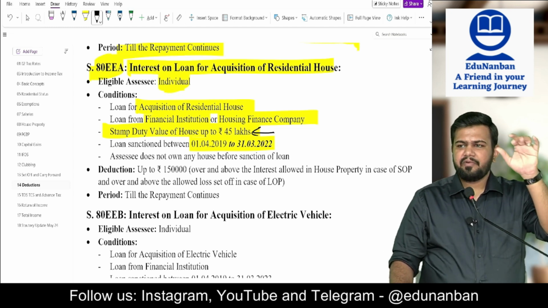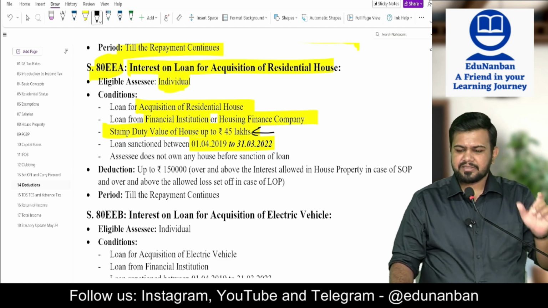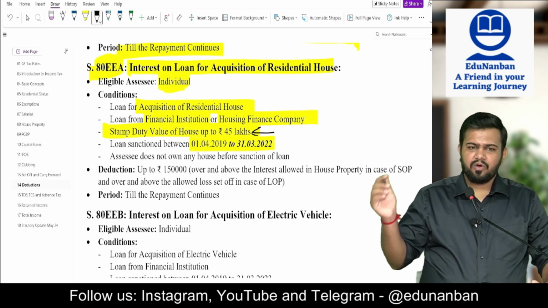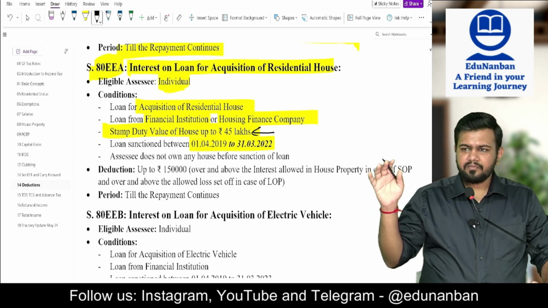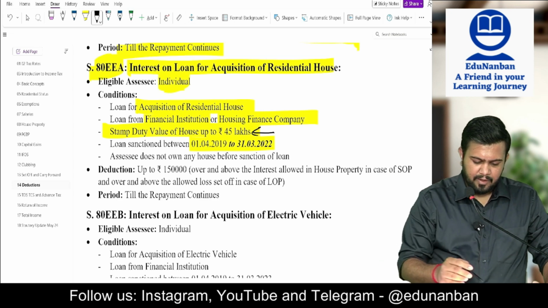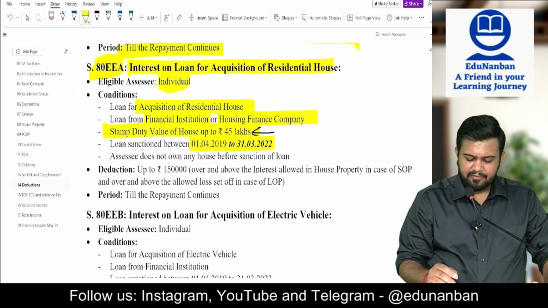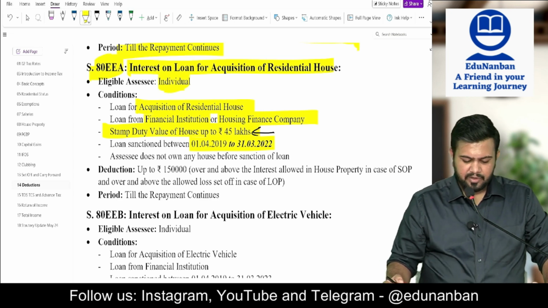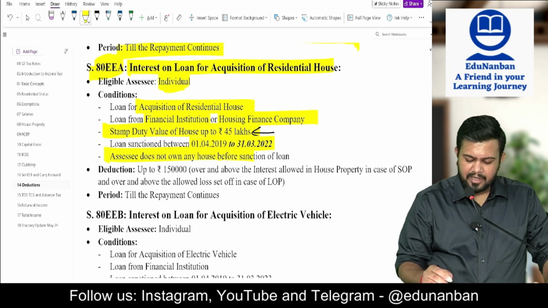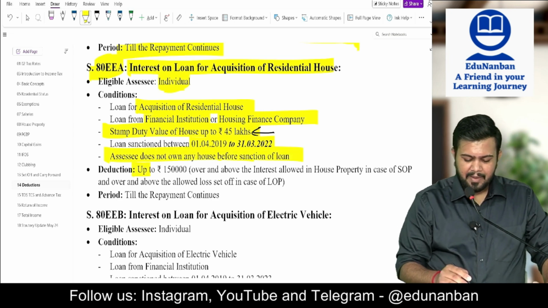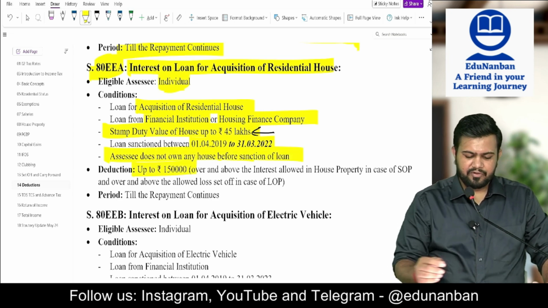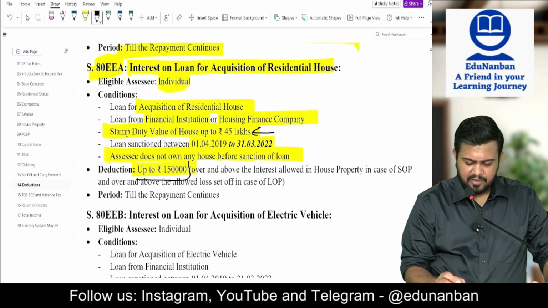Value of house should be 50 lakhs, loan should be 35 lakhs. Here what they are telling, loan value there is no limit at all, only stamp duty value 45 lakhs limit is there. Loan should be sanctioned between 1/4/2019 to 31/3/2022. Assessee should not own any house before sanction of loan. Maximum deduction is 1,50,000. So this is a change, different point.